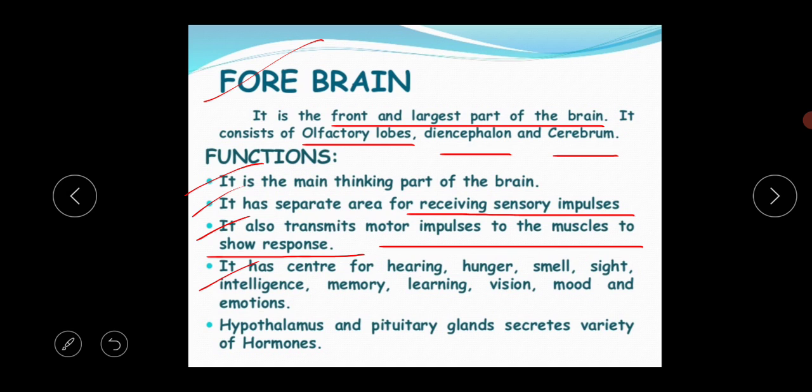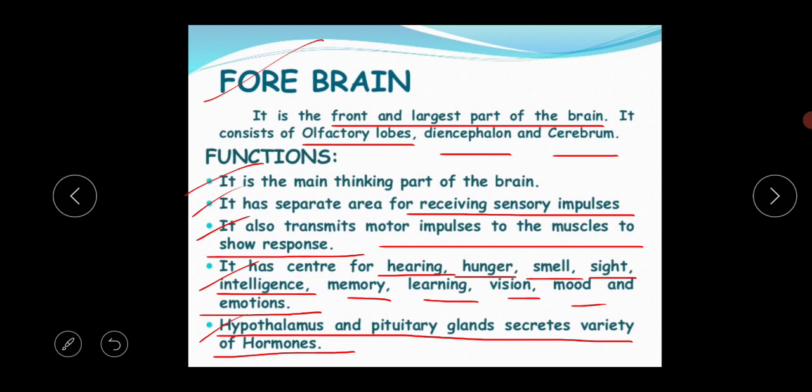Next, it has centers for hearing, hunger, smell, sight, intelligence, memory, learning, vision, mood and different kinds of emotions. And the last one, the hypothalamus and pituitary glands secrete a variety of hormones.